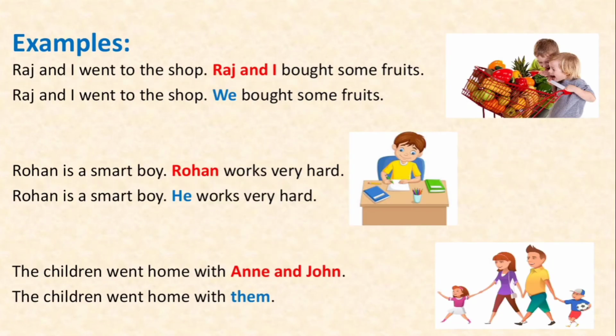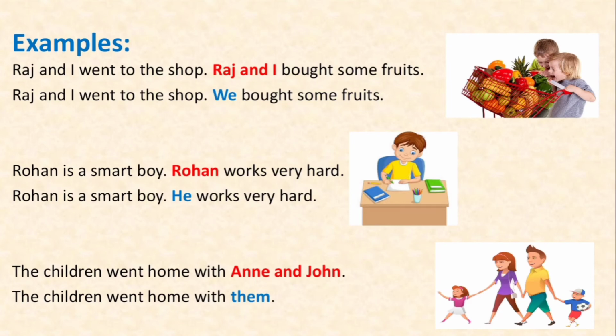Let us look at some more examples. Look at the first sentence. Raj and I went to the shop. Raj and I bought some fruits. Now in this sentence, the nouns Raj and I have to be replaced with pronouns. Raj and I went to the shop. We bought some fruits.